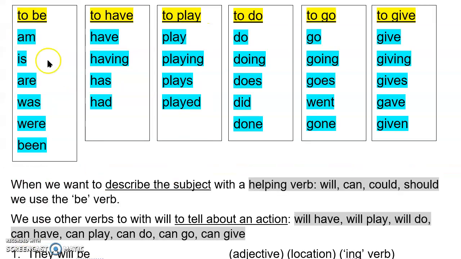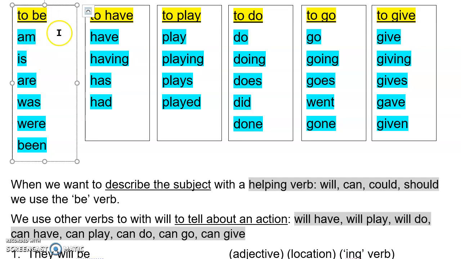Okay, so here's some more verbs. The to be family, the to have family, the to play family, the to do family, the to go family, and the to give family. Each of these verb groups has an infinitive verb at the top here.